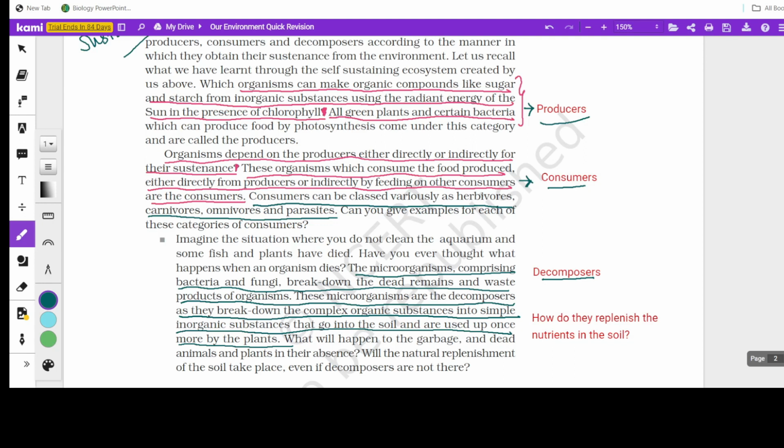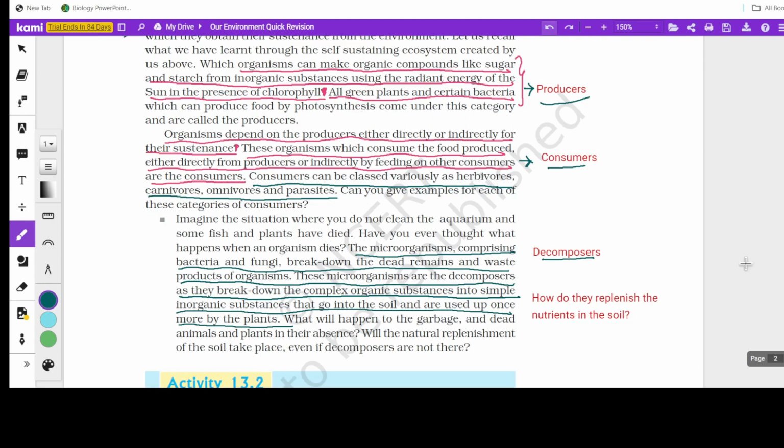And coming next are the decomposers. Now, let's talk about the decomposers. The microorganisms comprising bacteria and fungi break down the dead remains and waste products of organisms. These microorganisms are the decomposers as they break down the complex organic substances into simple inorganic substances that go into the soil and are used up once more by the plants.